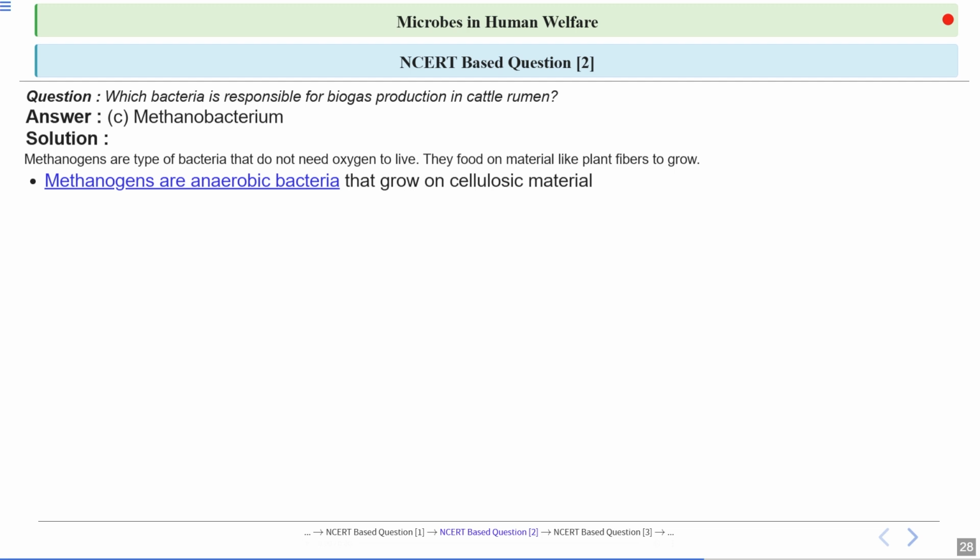Now, methanogens are anaerobic bacteria and they can feed on cellulosic material here, because these cattle are eating plant-based products which are rich in cellulose. So this cellulose is broken down by these bacteria. They are also found in anaerobic sludge and cattle rumen.